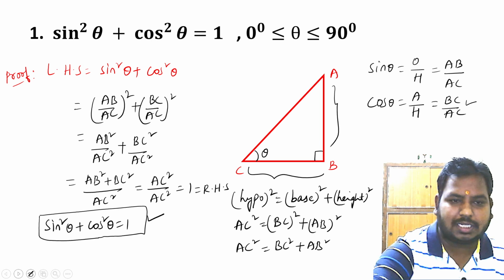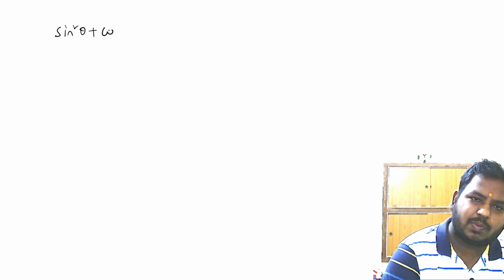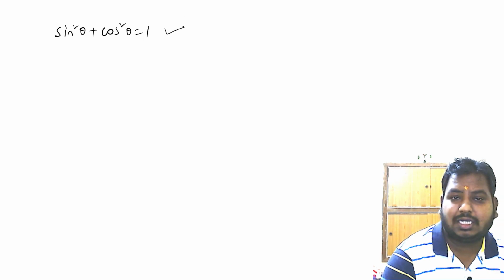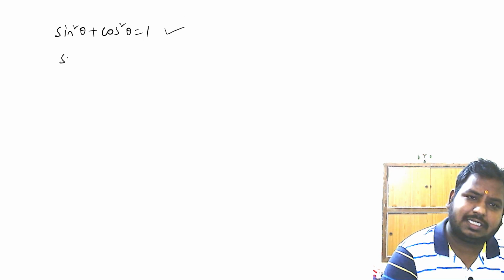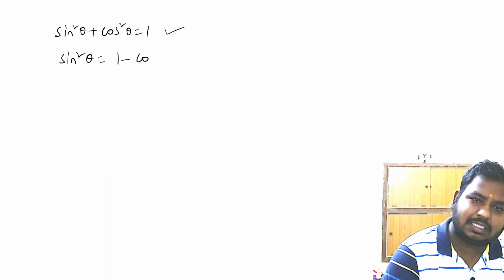So we have sine square theta plus cos square theta is equal to 1. From this identity, I can make two deductions. The first deduction is sine square theta is equal to 1 minus cos square theta.